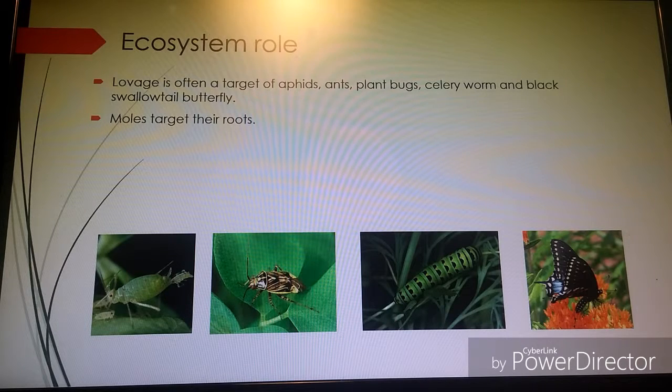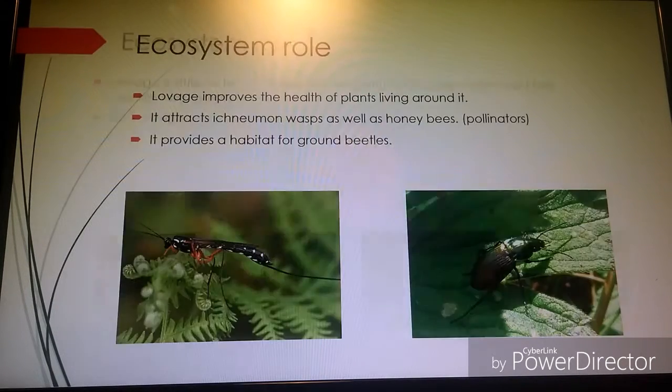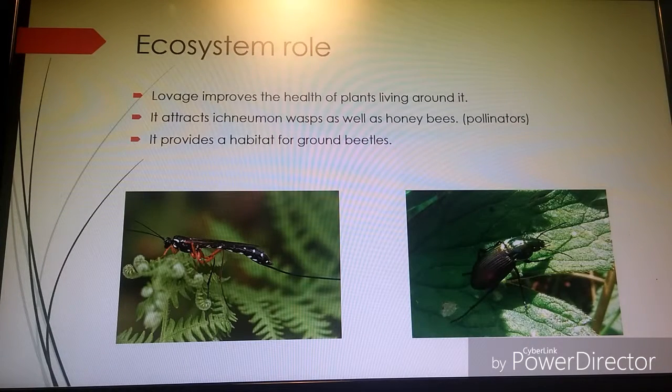Another predator is the black swallowtail butterfly, known as Papilio polyxenes, that targets plants of the Lovage family, Umbelliferae, for food and to host its eggs for development because it can't do it by itself. However, Lovage does have good uses for its environment, such as improving the health and growth of plants around it because of the nutrients and how it transports them and gives them to the others.